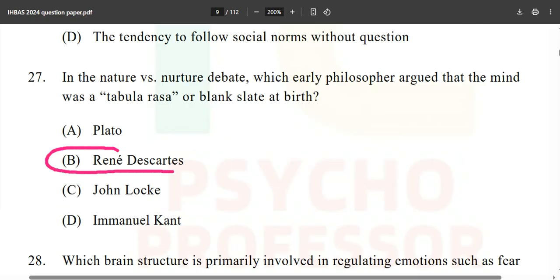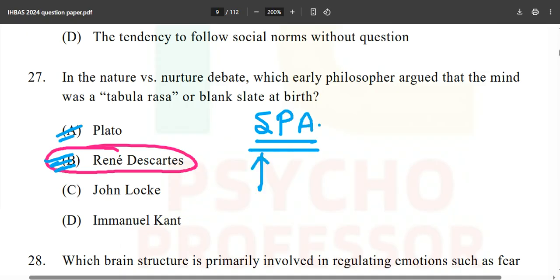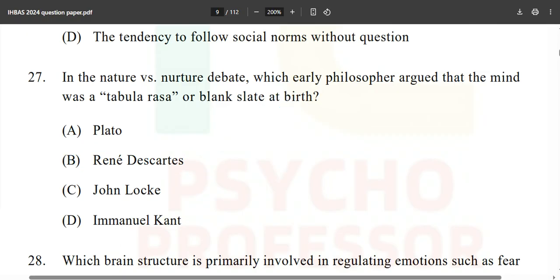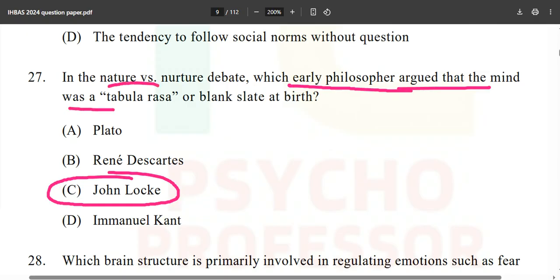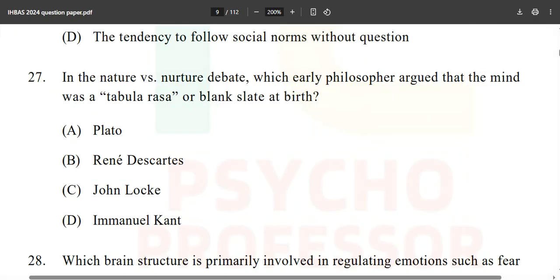Now obviously you know about the dual theory of body and mind by Rene Descartes, and Plato was also doing something. This is the mnemonic for the chronology. First Socrates was born, then the student came, Plato, then came Aristotle. Have you ever been to a spa? Make sure you remember Socrates, Plato and Aristotle. The correct answer is John Locke over here because he argued that the mind was a tabula rasa or blank slate at birth.